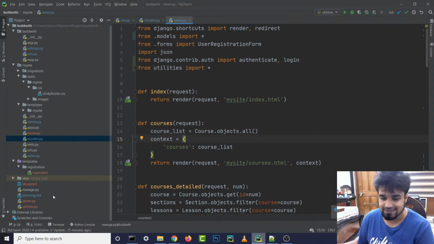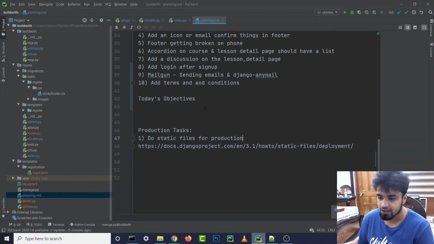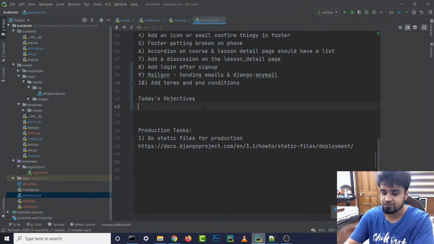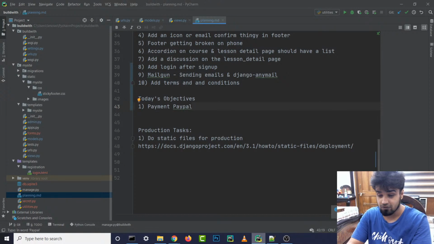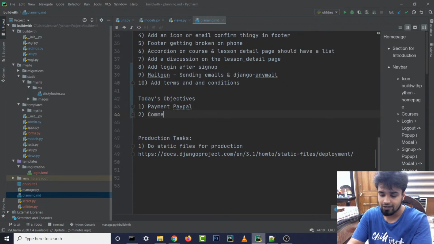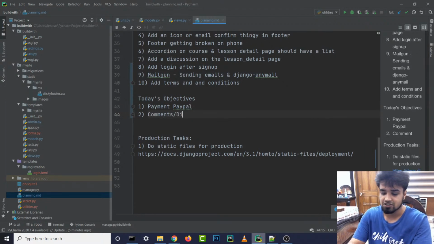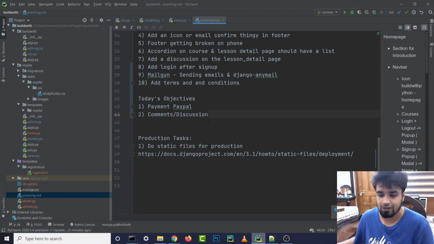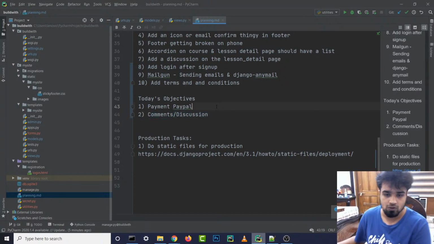Inside our planning.md, let's see what our current status is and what we are currently doing. I'll read the chat in a bit, but let me add today's objectives over here. The first objective is to add the payment with PayPal, and we'll figure out how to do this. I think this is going to take most of the time, but if we have time remaining after that, then we are going to do the comment/discussion thing. If we don't have time today, then we'll do the comment discussion thing tomorrow. So these are the two things we'll be doing today.